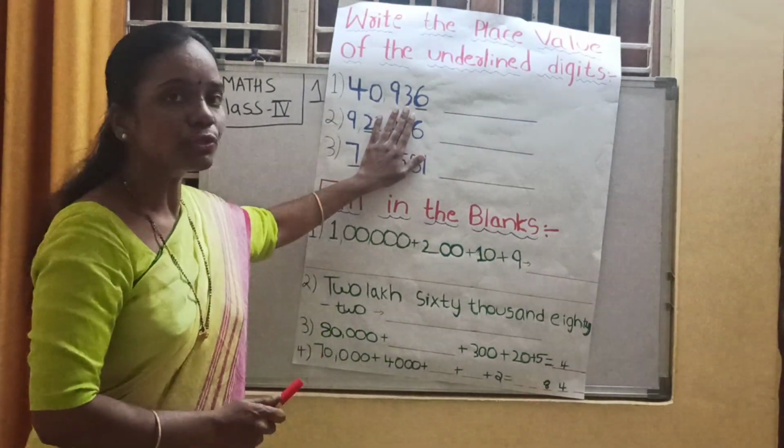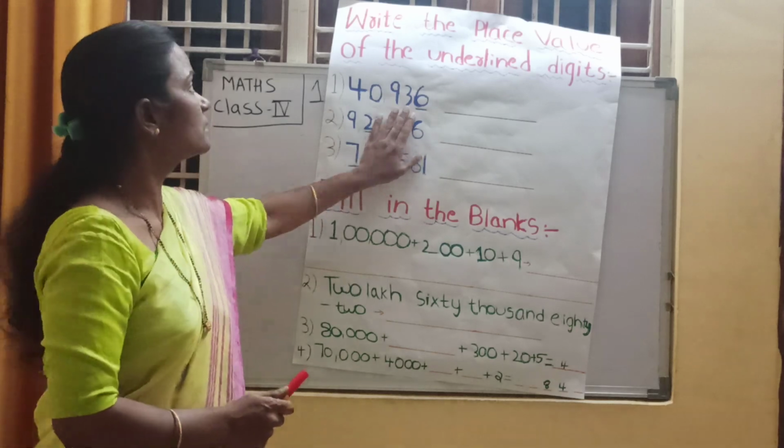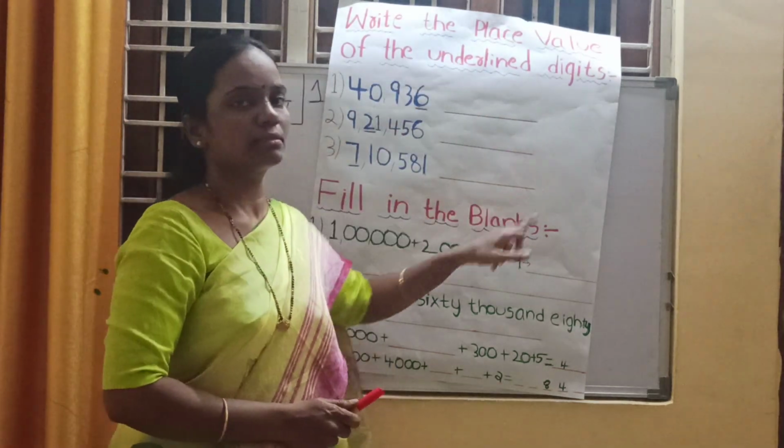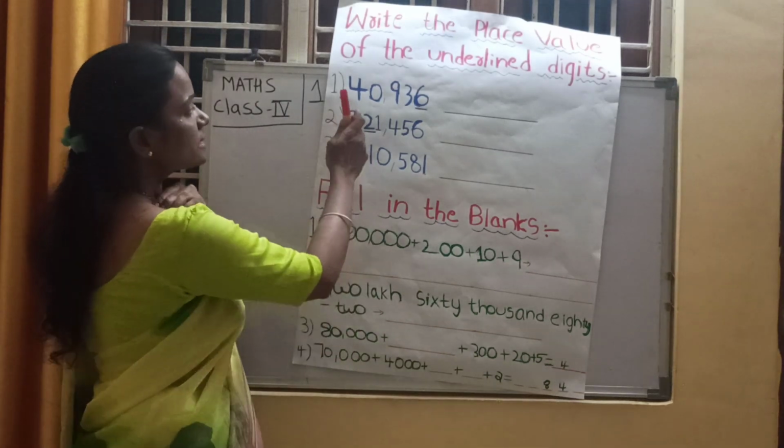Now we are going to do this exercise here. Write the place value of the underlined digits. So what is this number here?